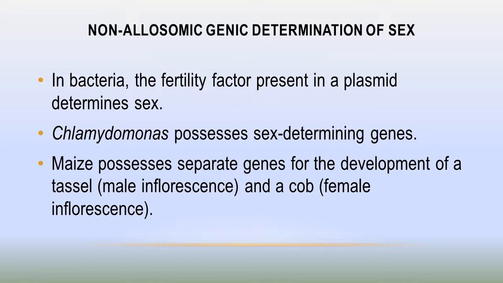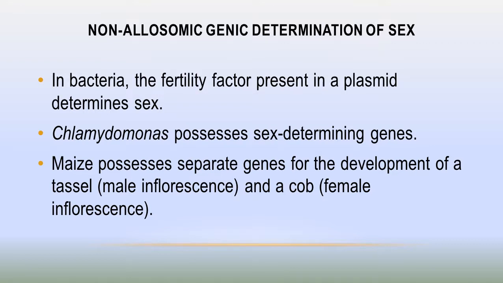Next one is Chlamydomonas. In Chlamydomonas, sex determining genes are present on autosomes. Similarly, in Marchantia, the sex determining genes are present on autosomes, and they decide whether the male inflorescence or female inflorescence develops on the thallus.